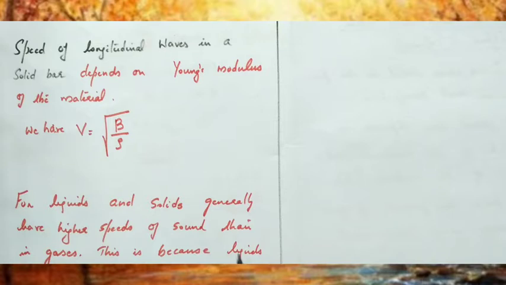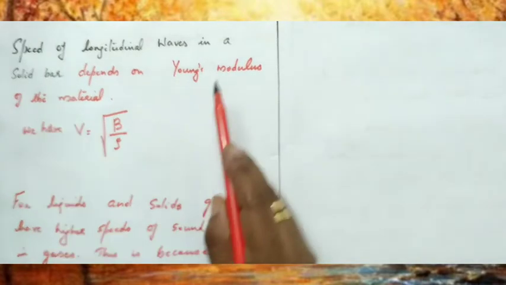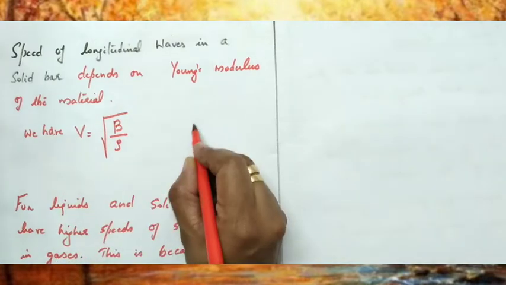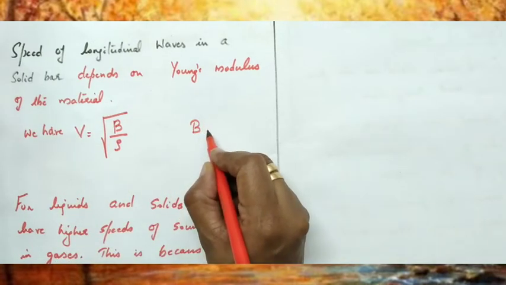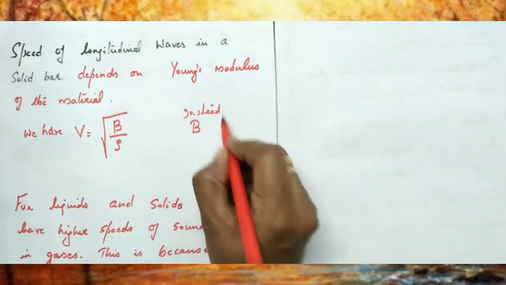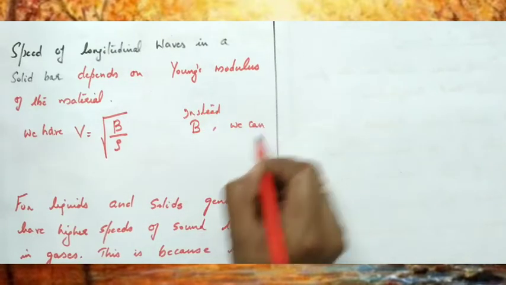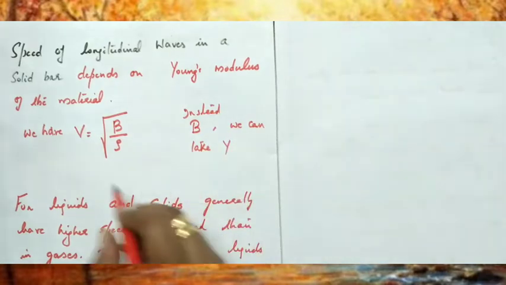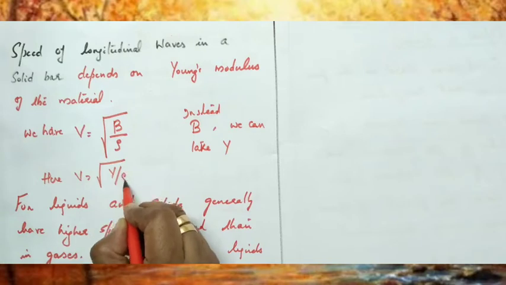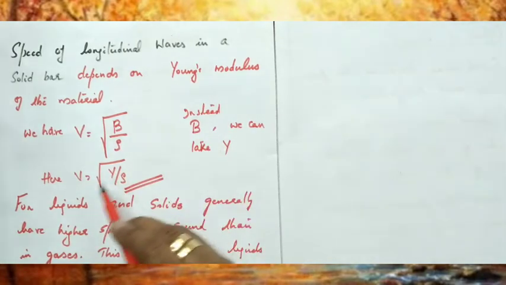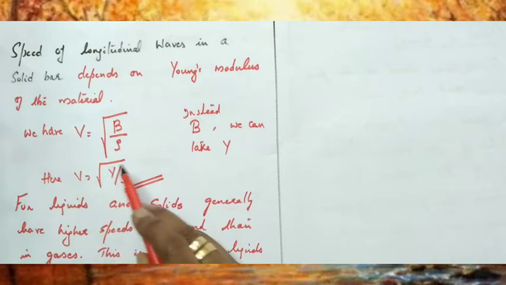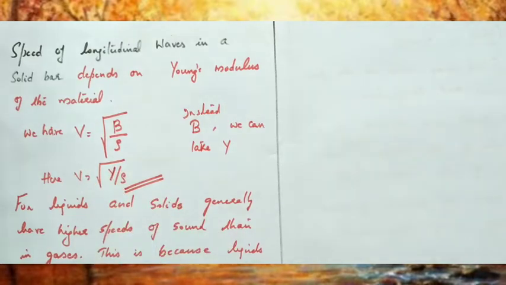In a solid bar, instead of B we can put Young's modulus Y. So V equals root of Y divided by rho. In a solid bar, the velocity of a sound wave or longitudinal wave is V equal to root of Y divided by rho.